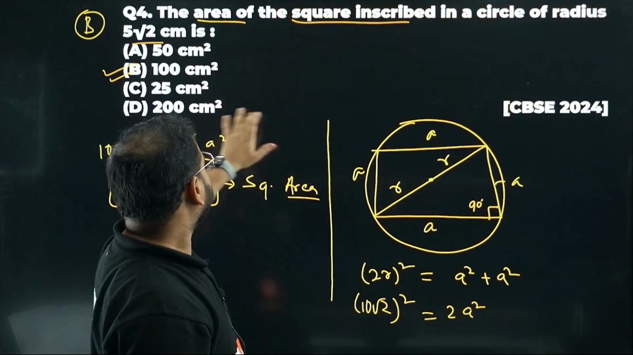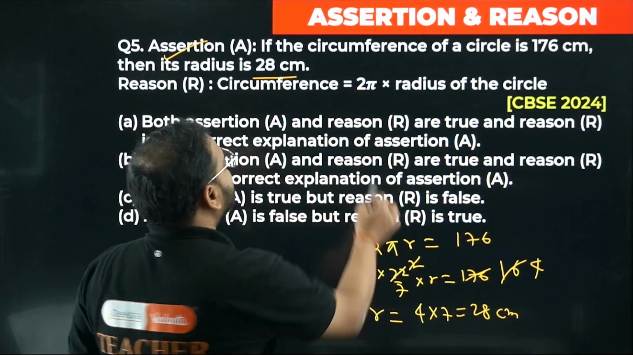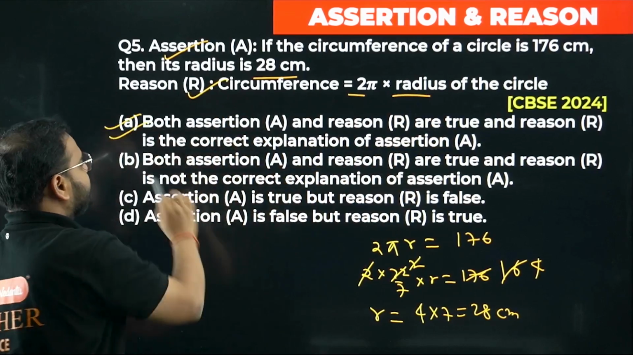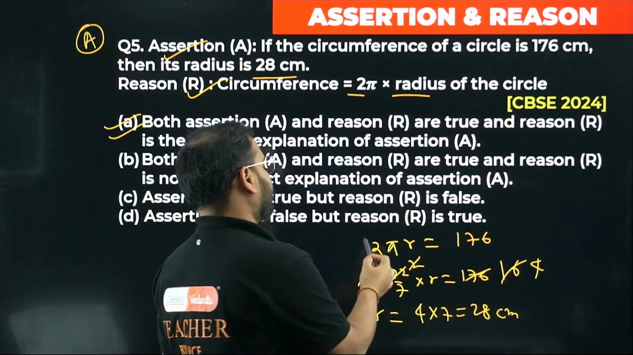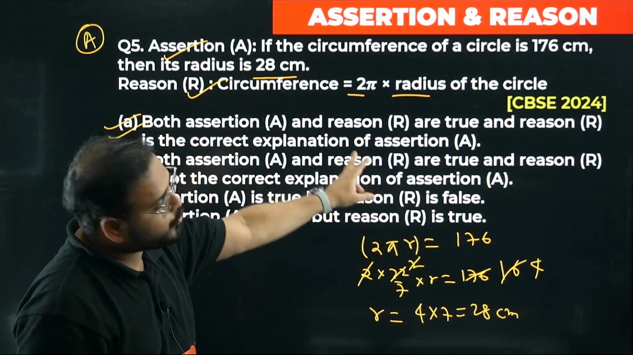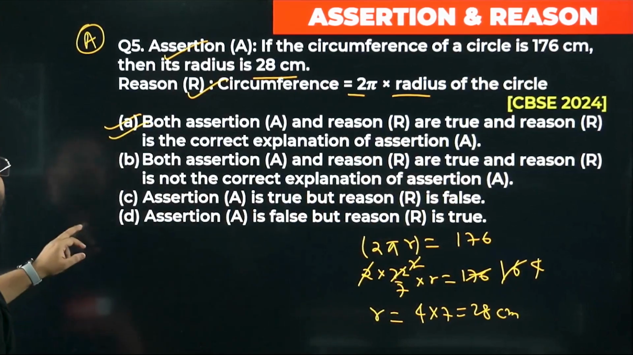Reason: circumference is equal to 2 pi r. Correct? 2 pi r. So it is correct. Option A is suitable. Please check, we have used the same formula, 2 pi r only. We have used the reason only, not to explain the assertion. So both of them are true, and the reason explains the assertion. Option A is suitable.